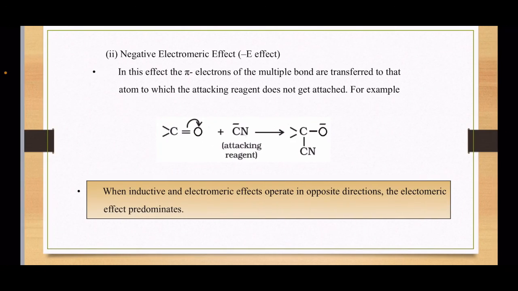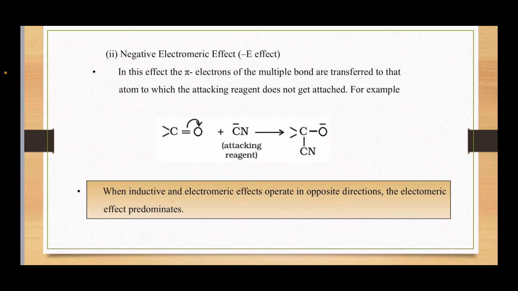In case of negative E effect, you can see the carbonyl group is there. The pi bond breaks between carbon and oxygen, and the electrons move towards the oxygen. But this cyanide, that is the attacking reagent, will attack on the carbon. That is, on the atom on which the electrons have not been transferred.